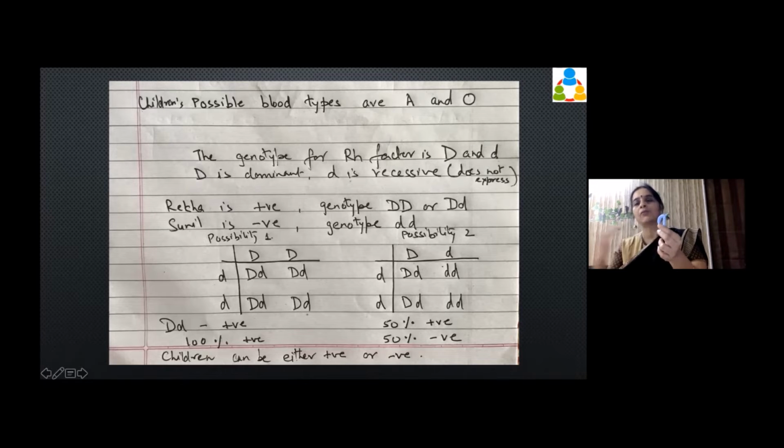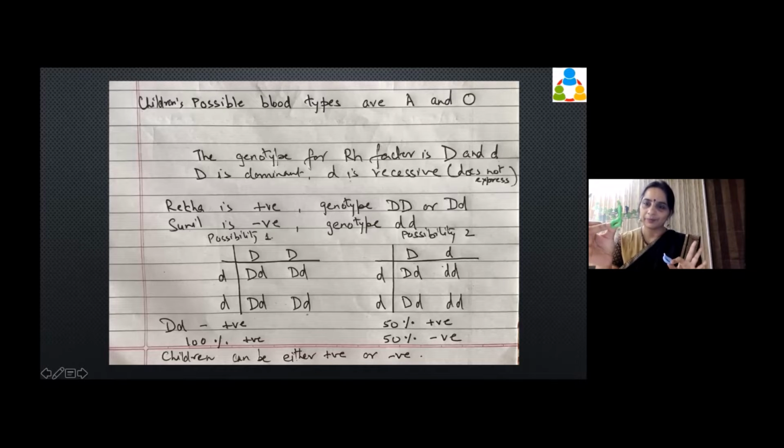One from father and one from mother. So either you will receive the gene of RH which expresses the RH factor, or you will receive the smaller one which does not express the RH factor.